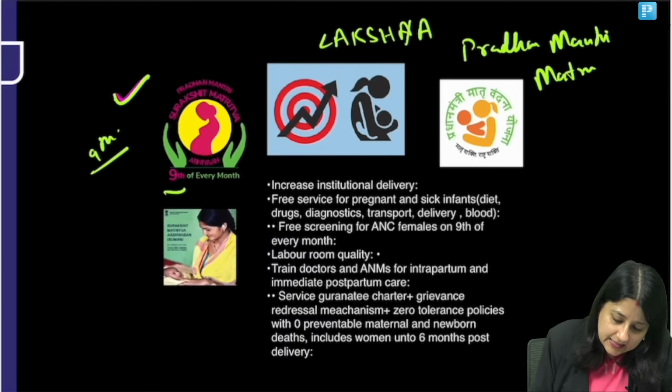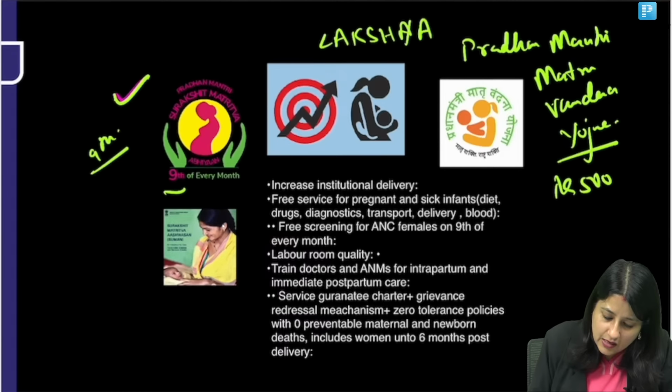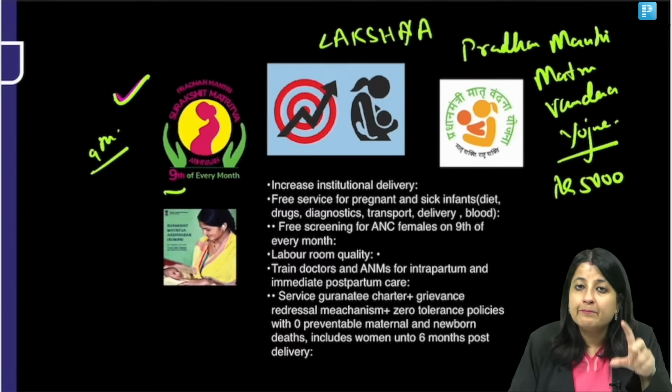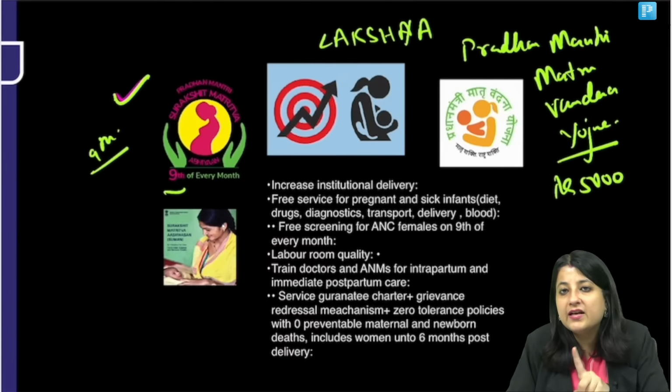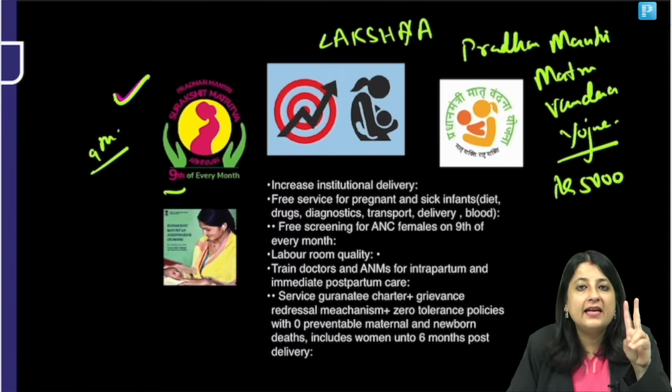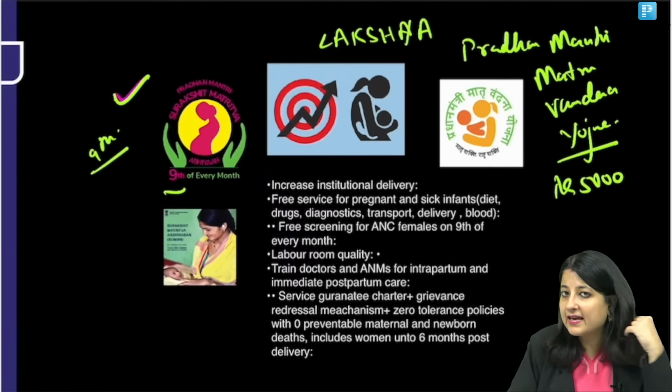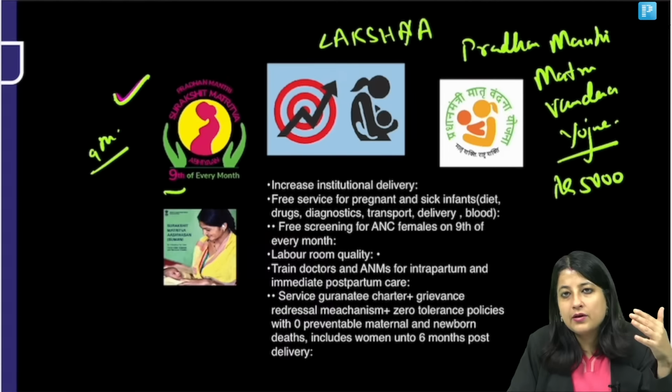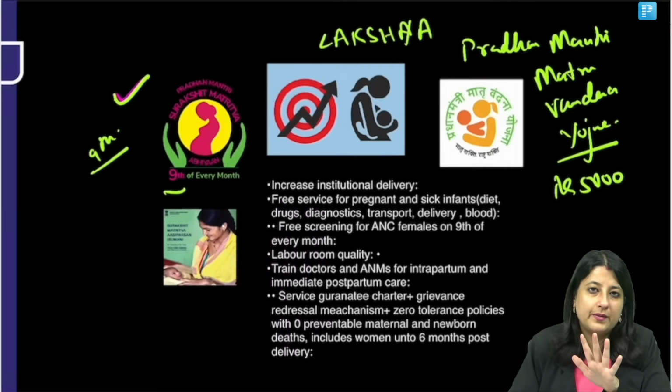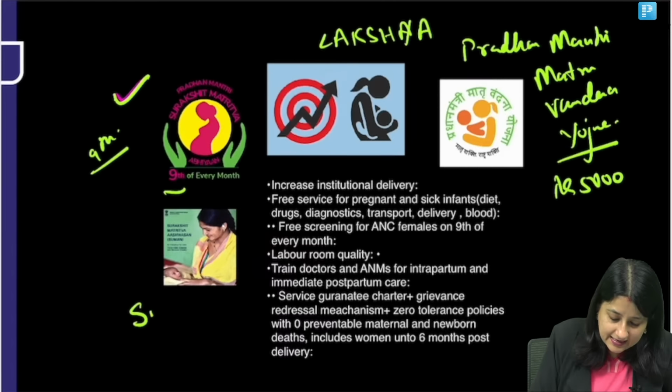What is being done in Matru Vandana Yojana? In Matru Vandana Yojana, we are providing a cash incentive of rupees 5,000 to pregnant women above 19 years of age and for the first live birth only, in 2 installments. That's the update. Earlier it was 3 installments. But if the second child is a girl child, then we will give a single installment of rupees 6,000.